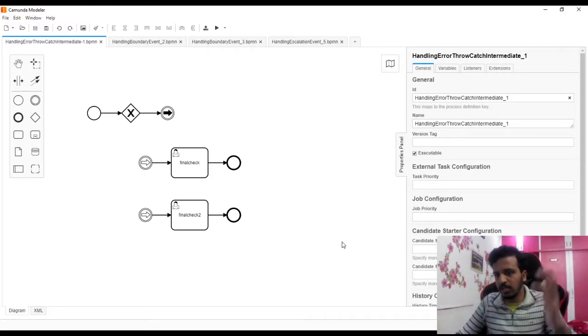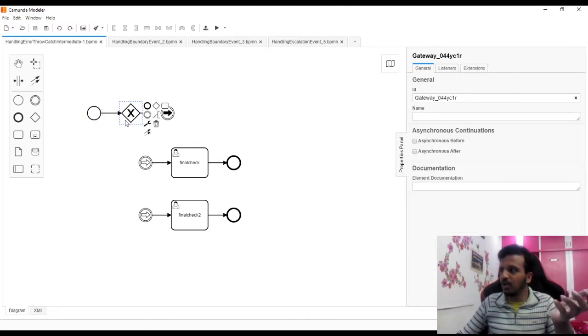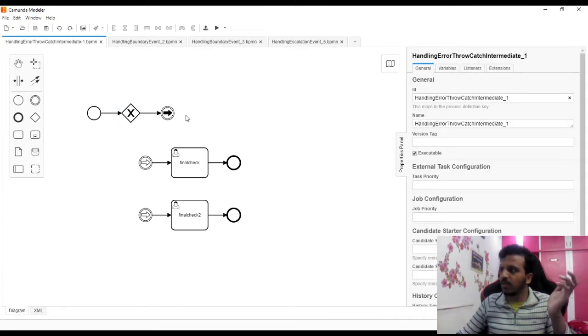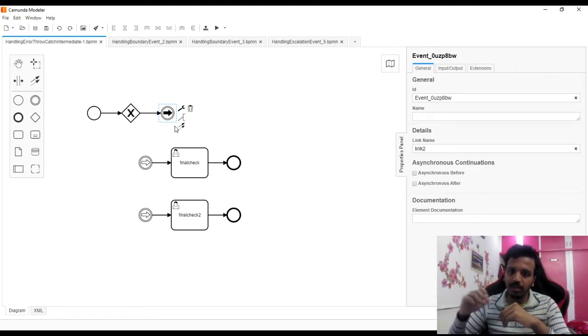So in that sequence, let's learn it. Simply we have a start event and we have an exclusive gateway, no conditions, nothing. And then write your business logic. Here we just want to understand how the try catch works, so that's why I don't have any business logic there. If I click on this, you can see I have given some link name. So when can I use it? Is this actually error handling, or exception handling? This particular thing I can use in two scenarios.